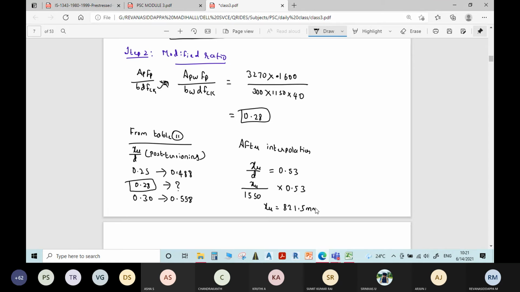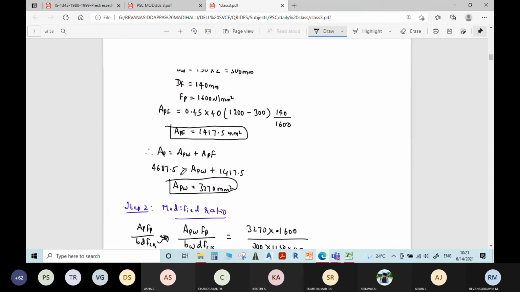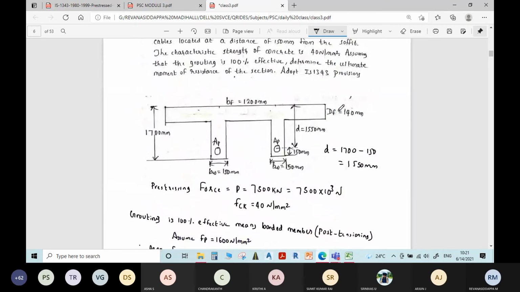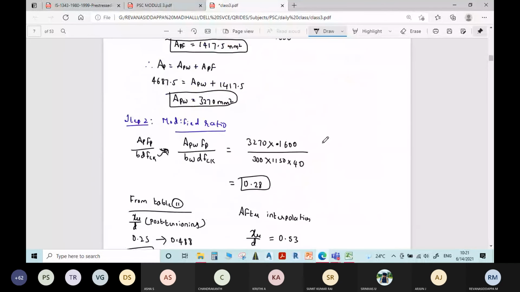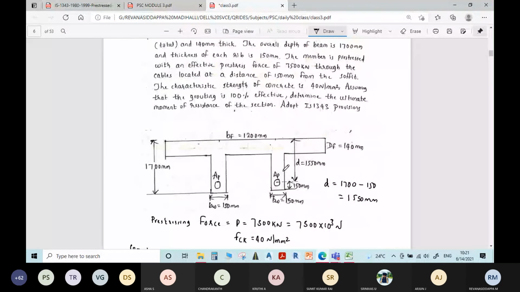821.5 mm. Okay, you compare this depth of neutral axis to that of depth of flange. Depth of flange is only 140 mm. Depth of neutral axis is 821.5 mm. So the neutral axis lies in the web.